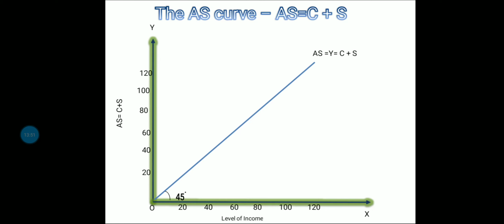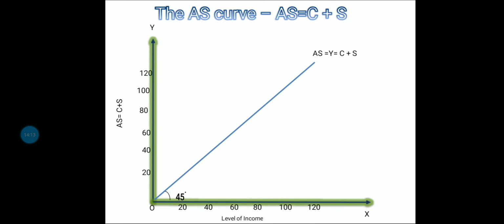And at each and every point, AS is equal to Y, or aggregate supply is equal to national income. So this is what aggregate supply and aggregate demand is all about.